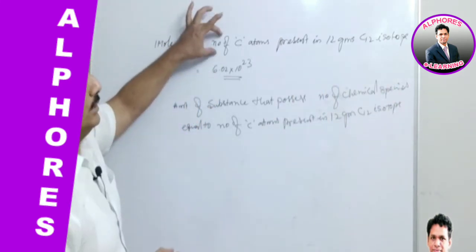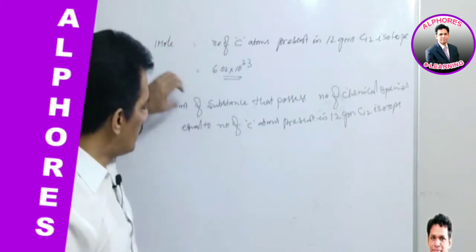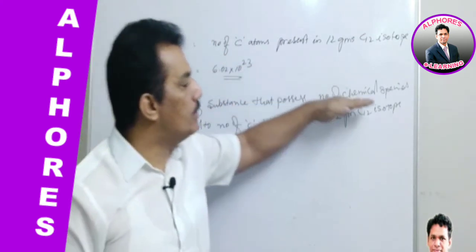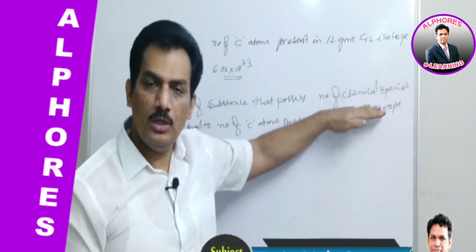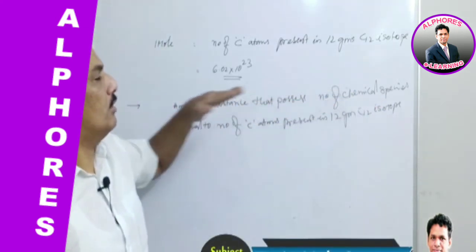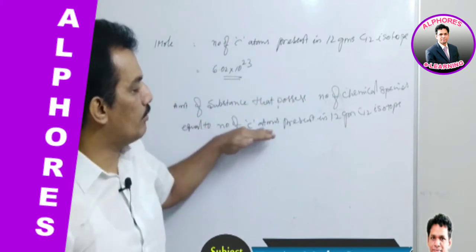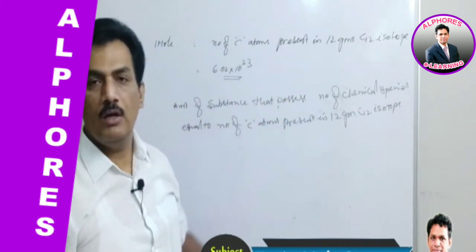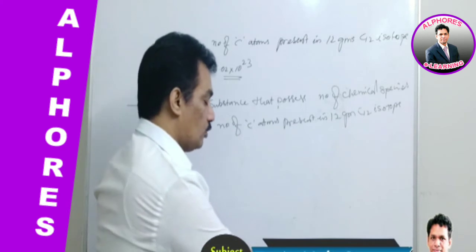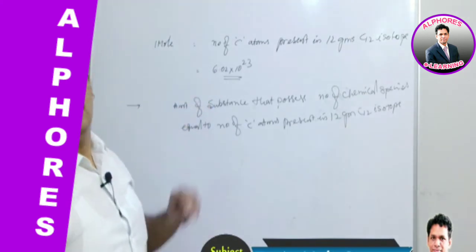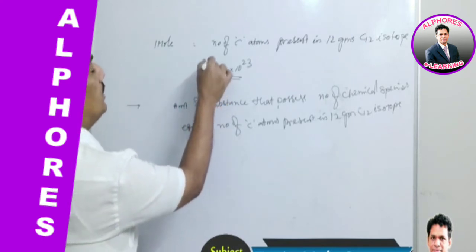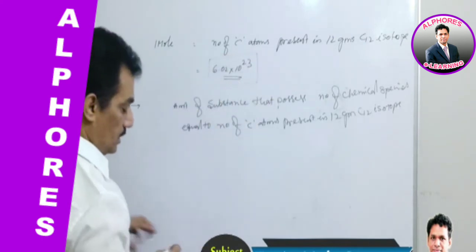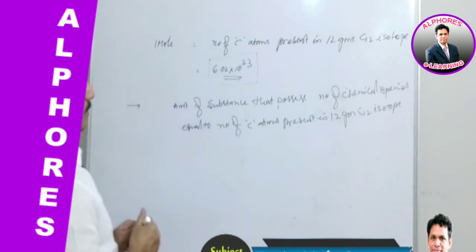This is one definition with reference to this. Any chemical substance that possesses the chemical species, may be atoms or ions or molecules, that possesses this number of chemical species equal to the number of carbon atoms present in 12 grams of carbon 12 isotope is known as mole. We can refer to this number, nothing but the Avogadro number.